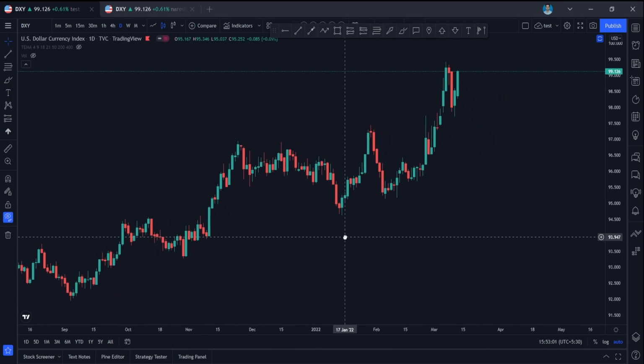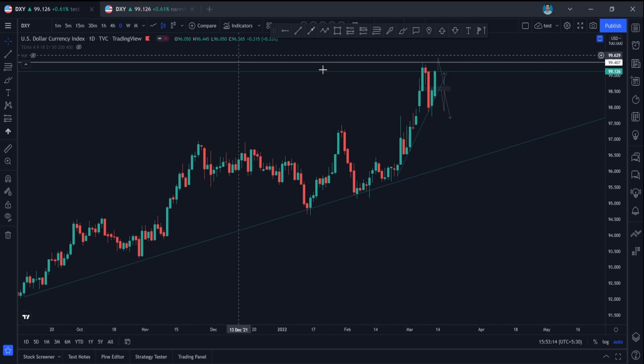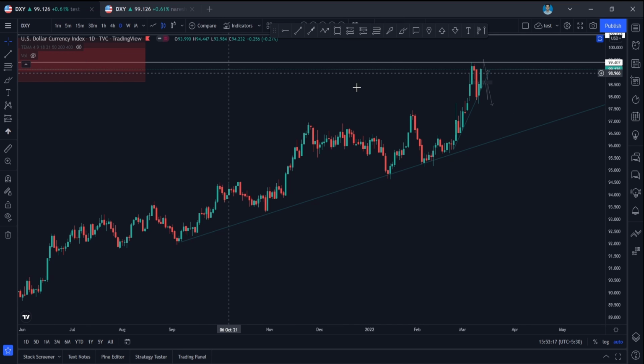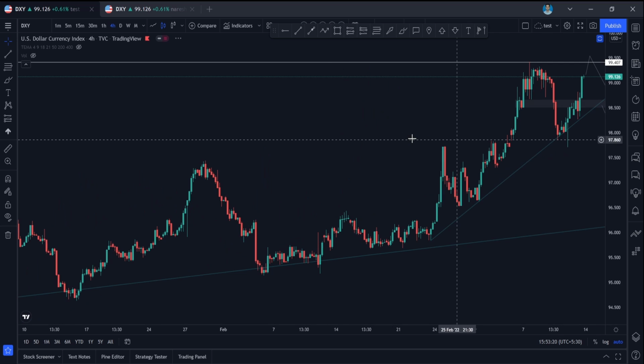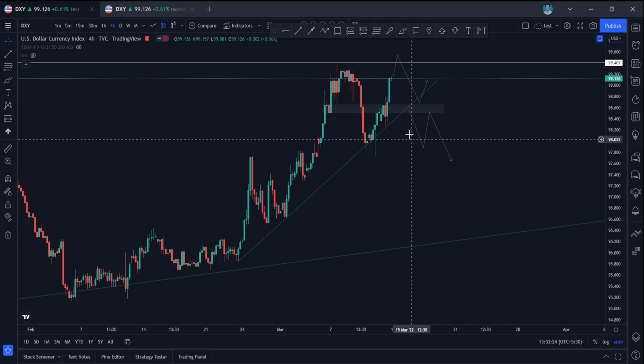In DXY we are in an uptrend, a major, proper uptrend, forming higher highs and higher lows in the 1 day time frame, and it is also bullish. What we can expect in the upcoming week is that we are having a major resistance in this area, so price can reject this high. If it is rejecting this high and making a lower high, you can go for short entries after it comes down, breaks this zone, and retests this zone.